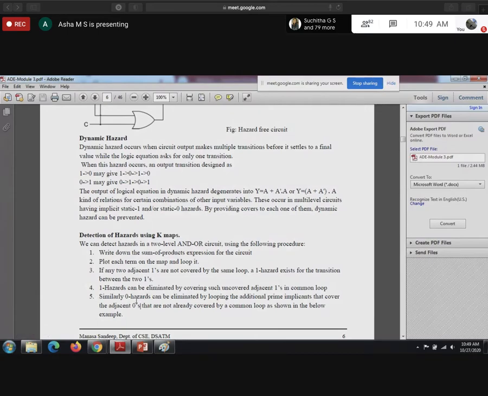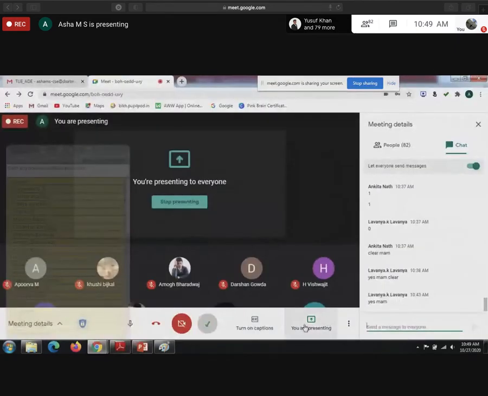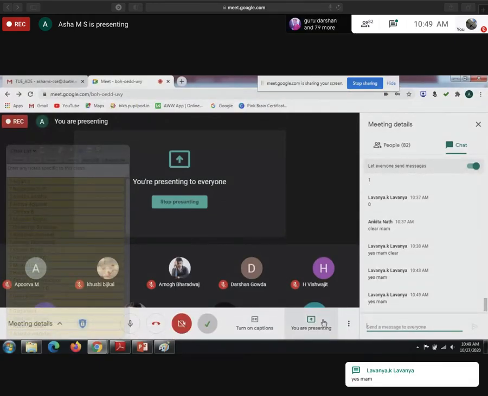Similarly, a 0 hazard can also be eliminated by looping the additional prime implicant that covers the adjacent zeros. So this is the procedure to detect and remove the hazard. Guys, are you clear? Are you clear with the hazard? You can expect one question from this part, either theory or problem.